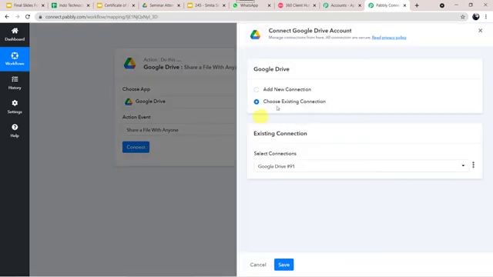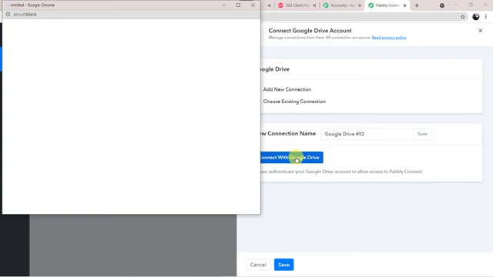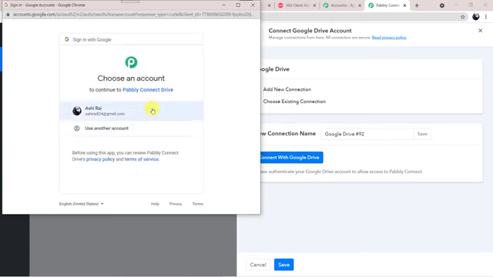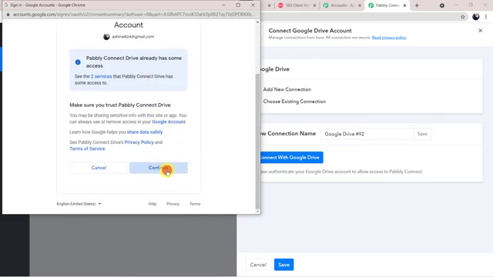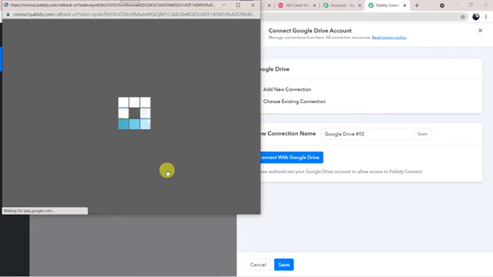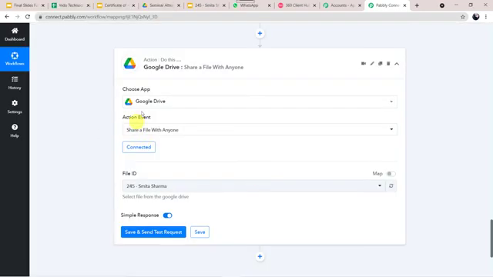Here again we have to click on Add New Connection, Connect with Google Drive. Again we have to choose an account. And we have to give the access, so let's click on Continue. Authorization successful. Okay, and now Google Drive is connected to Pabbly Connect. It is showing over here.